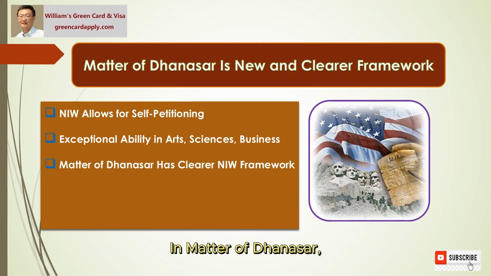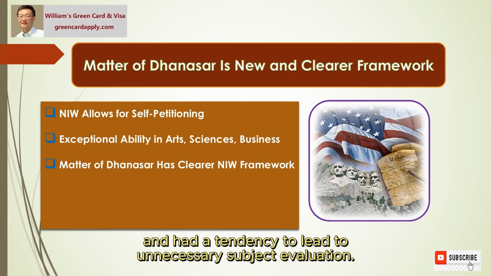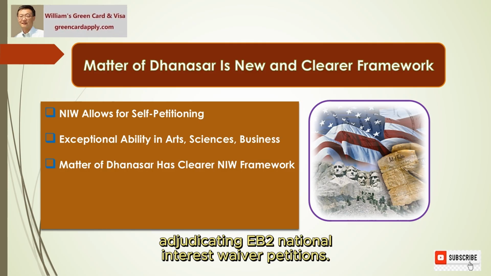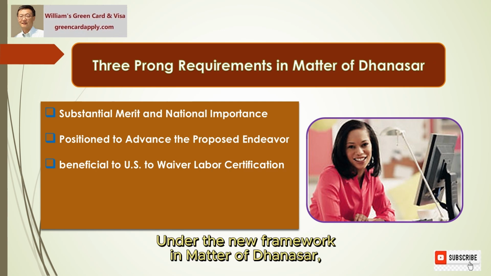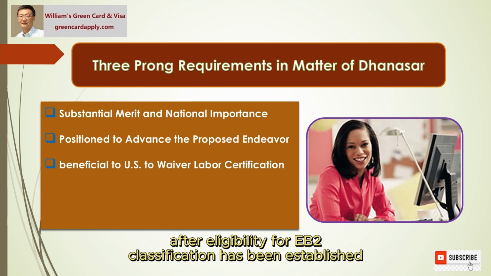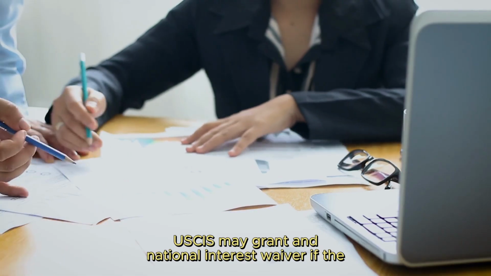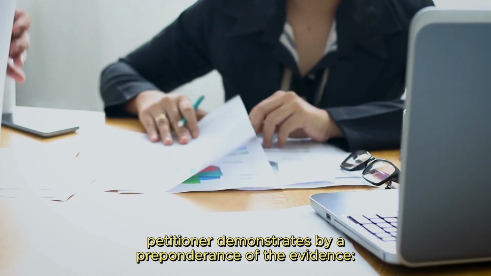In Matter of Dhanasar, the AAO held that the NYSDOT analysis caused much confusion, and had a tendency to lead to unnecessary subjective evaluation. AAO held that it was vacating the NYSDOT criteria, and adopting a new and clearer framework for adjudicating EB2 National Interest Waiver petitions. Under the new framework in Matter of Dhanasar, after eligibility for EB2 classification has been established, USCIS may grant a national interest waiver if the petitioner demonstrates by a preponderance of the evidence: